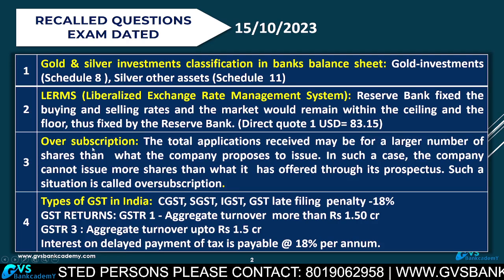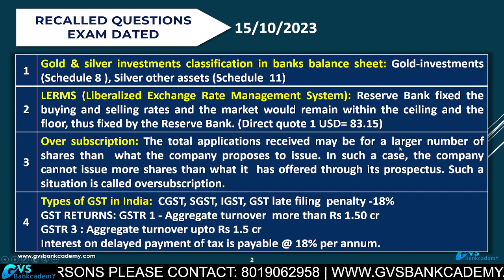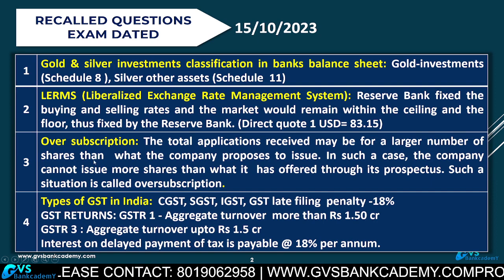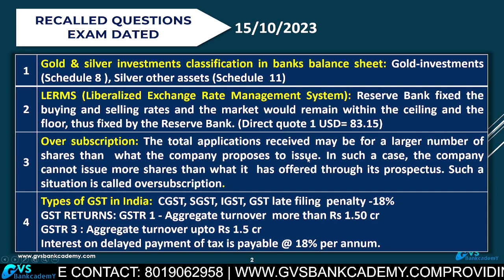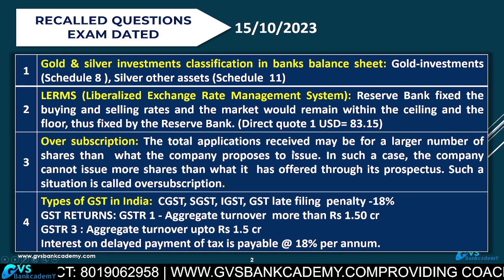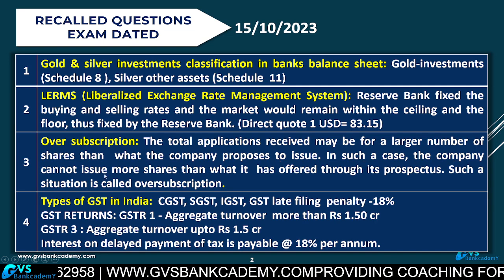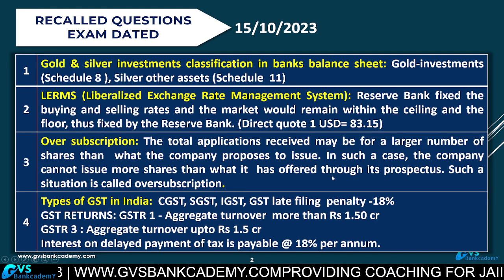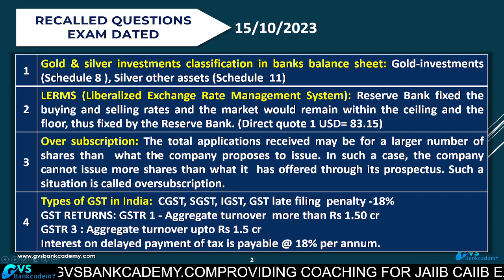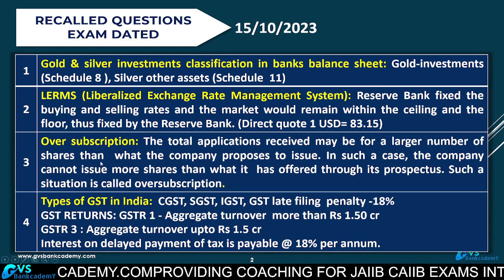3. Public issue oversubscription. When a company receives total applications in a public issue for a larger number of shares than what the company proposed to issue, whatever the company proposed to issue, the company is getting more applications than the proposal. In such a case, the company cannot issue more shares than what is offered. Such a situation is called oversubscription. Means getting more applications than the company proposed to issue.